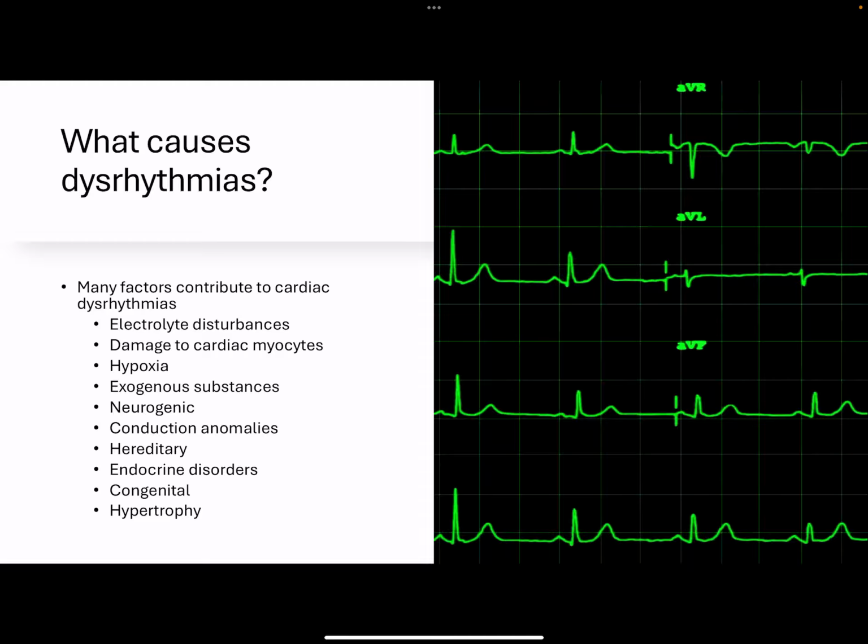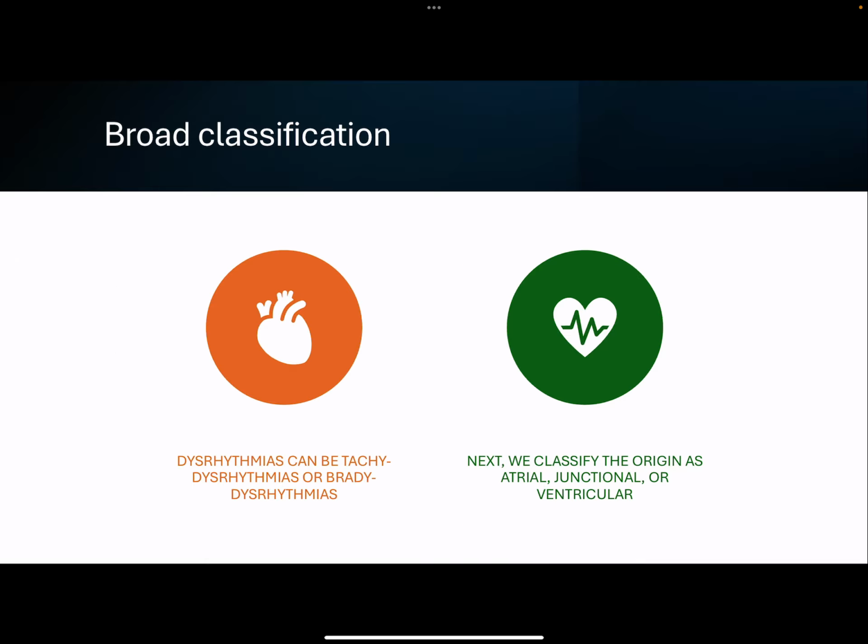Congenital abnormalities in the heart, we can see this a lot in infants and young children that have not had the congenital repairs. There's a lot of different congenital defects. You're going to learn about those later. Hypertrophy, we should know what that term means, but that enlargement of the heart can also cause dysrhythmias. So lots of things that can cause cardiac dysrhythmias.